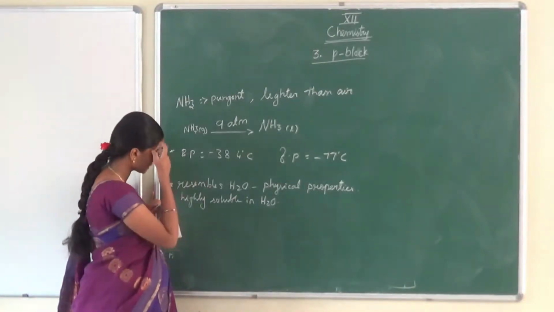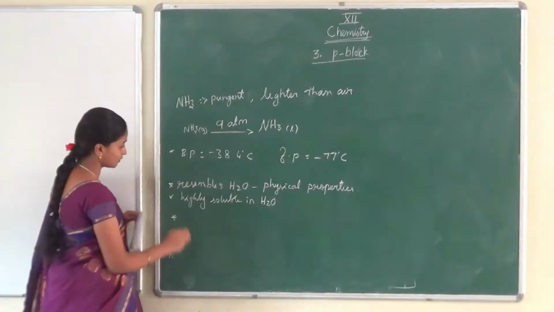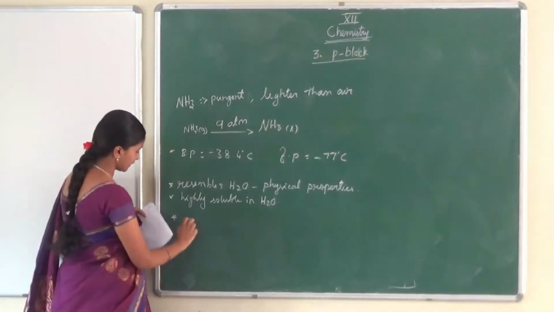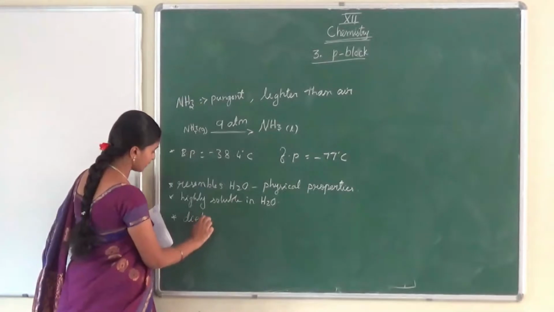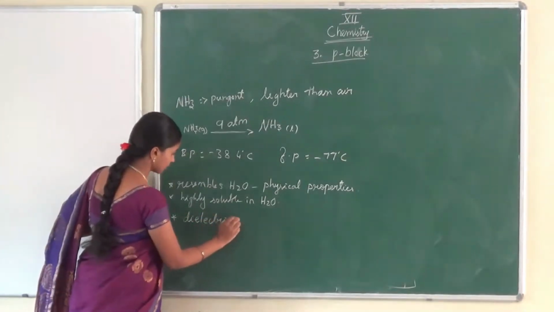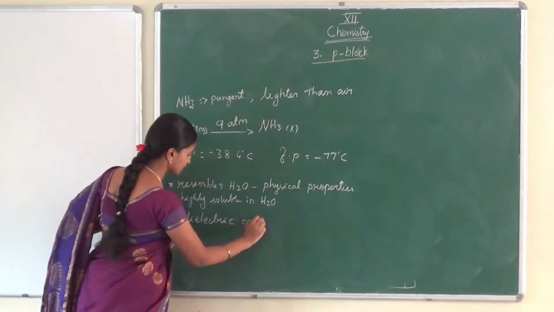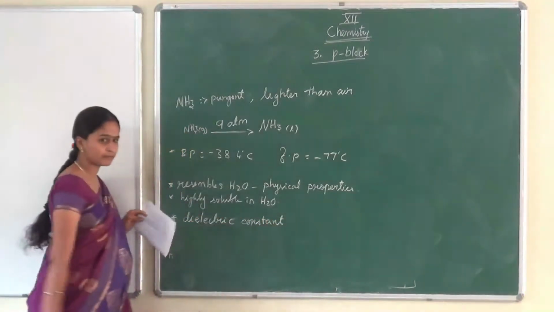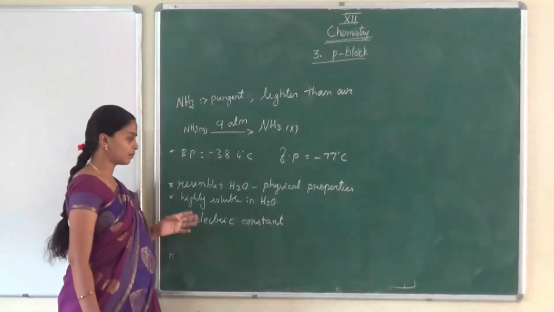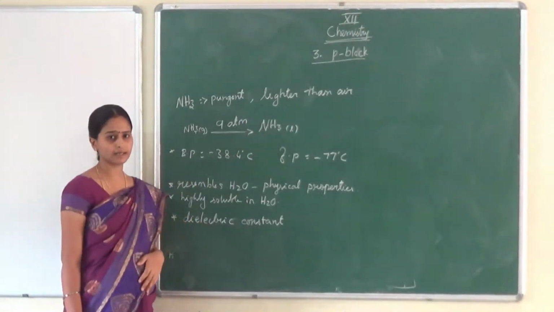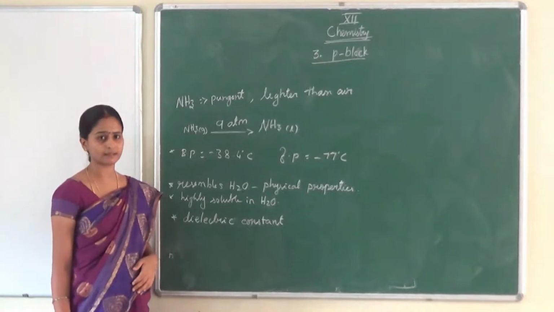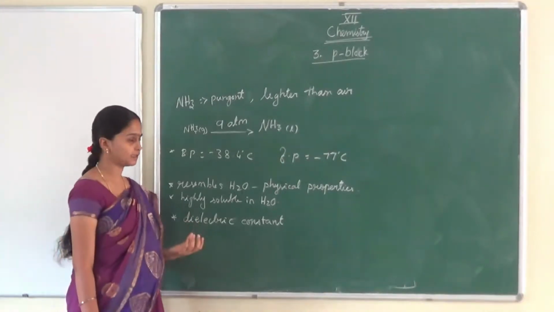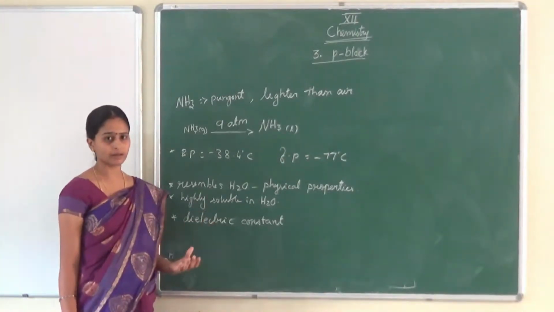Now here we are going to see the dielectric constant. The dielectric constant of ammonia is very high when you compare it with water. Water is the best dielectric constant liquid solvent we can say. We use it for the cell when the anode and the cathode are kept there.